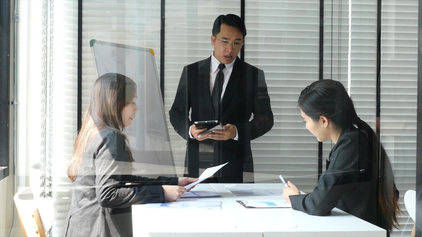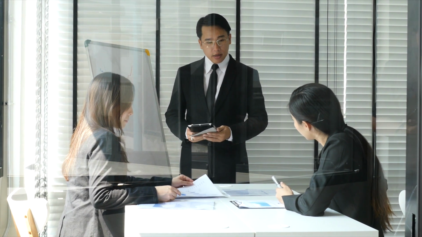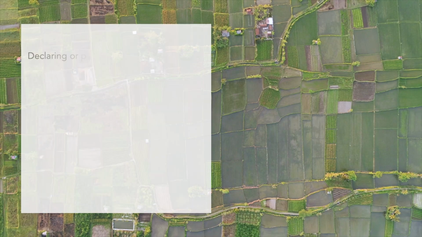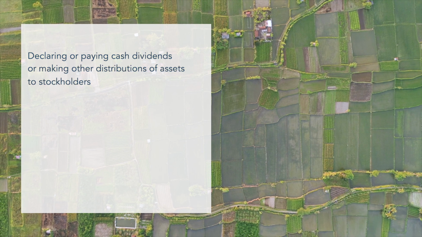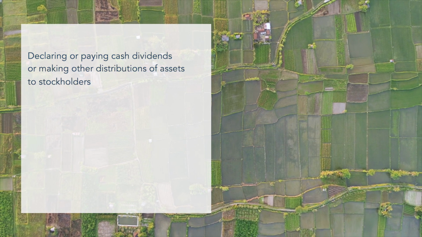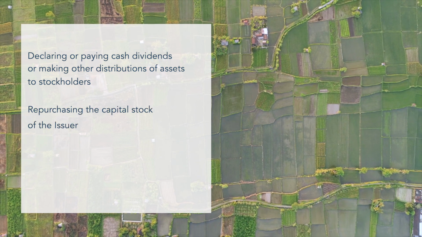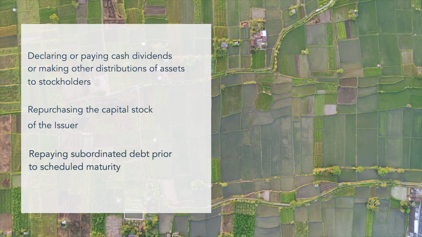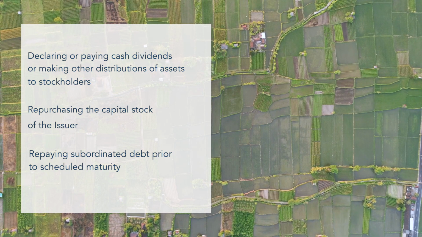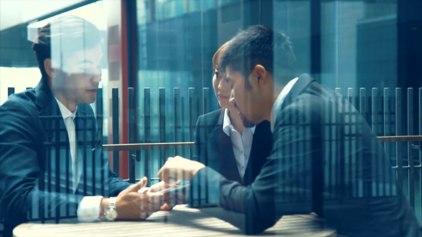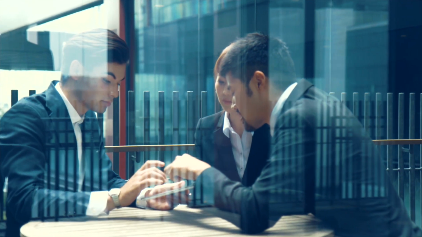There are a number of actions by the credit group that could be considered restricted payments, including declaring or paying cash dividends, or making other distributions of assets to stockholders, repurchasing the capital stock of the issuer, and repaying subordinated debt prior to its scheduled maturity. Making investments outside of the credit group would also be considered a restricted payment, because doing so means that assets of the credit group are being transferred to a third party.